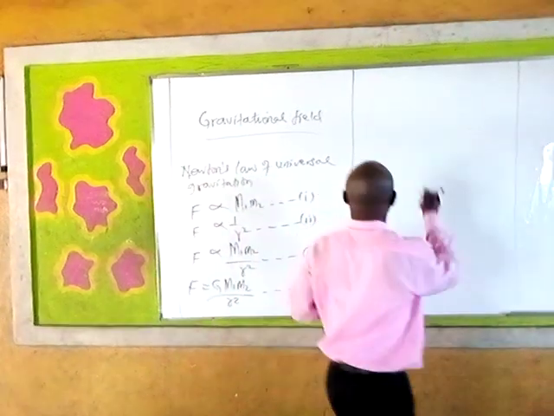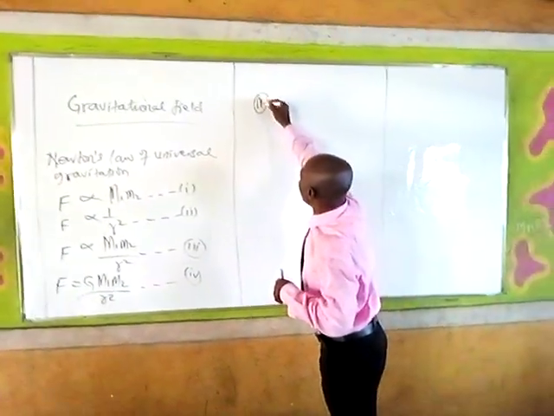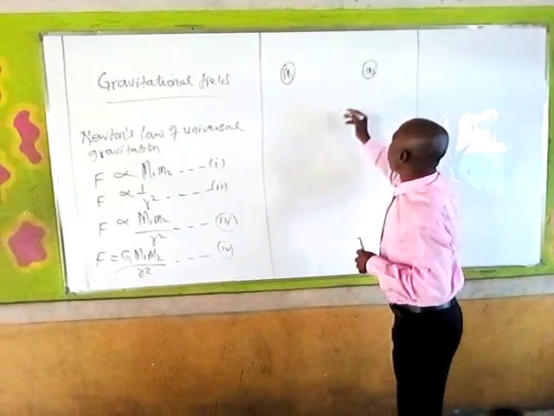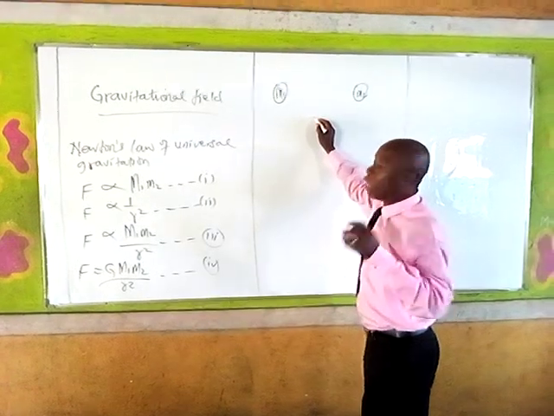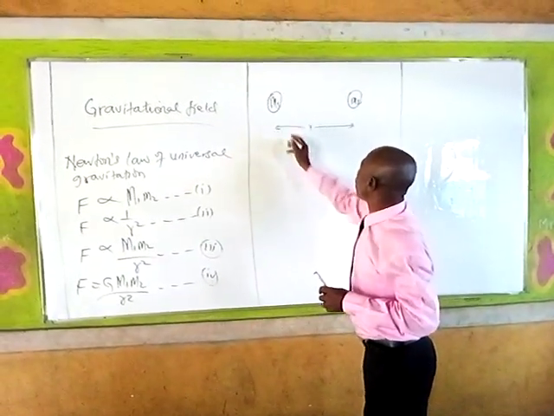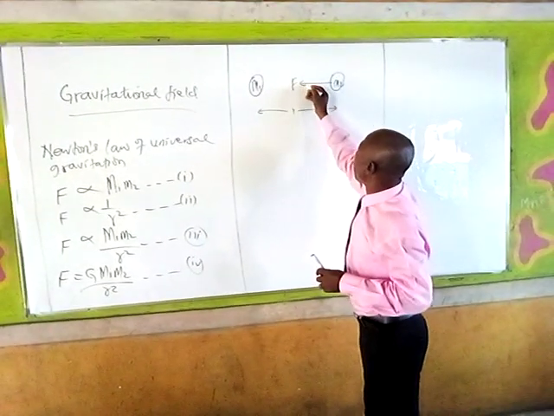What we have there is, supposing you have mass 1 and mass 2, and there is a distance between these two masses. There is a force of attraction between them.